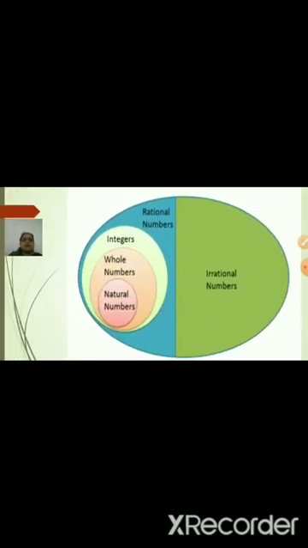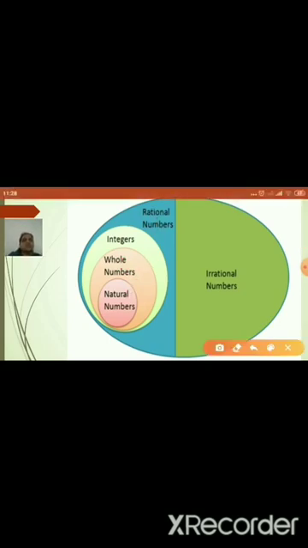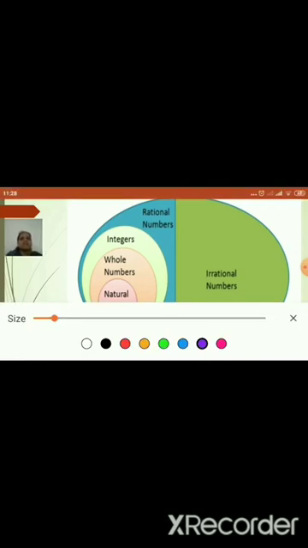Now this we can call a Venn diagram. By using it, we get a very clear picture of all the real numbers. You can see here that natural numbers are a part of whole numbers, whole numbers are a part of integers, and integers are a part of rational numbers. In this way they may ask you true or false questions. For example, all natural numbers are whole numbers. Is the statement correct? Yes, all natural numbers are whole numbers, because whatever numbers are in the natural number group are a part of the whole numbers.